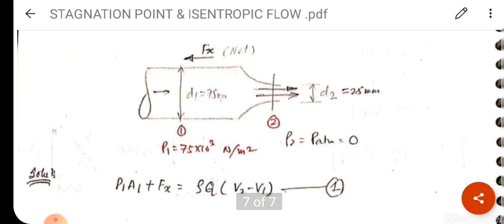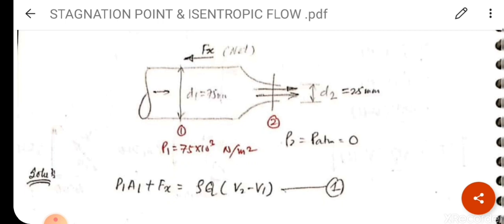So see the diagram here. P1 is nothing but 75 into 10 raised to 3 Newton per meter square, because this is in kilopascal. D1 is 75 mm. Fx will be in leftward direction. I have drawn it here already, but you will get this as an answer. That is the net force in x direction, that is Fx.